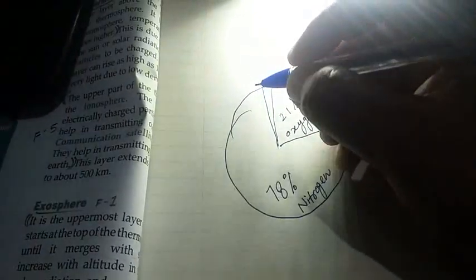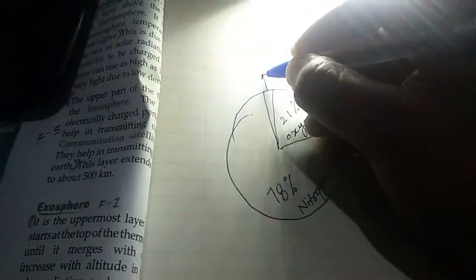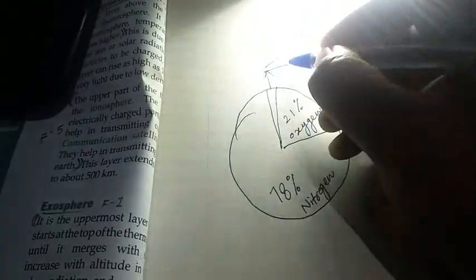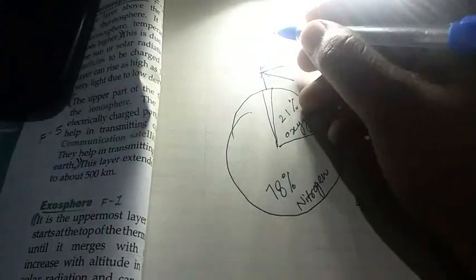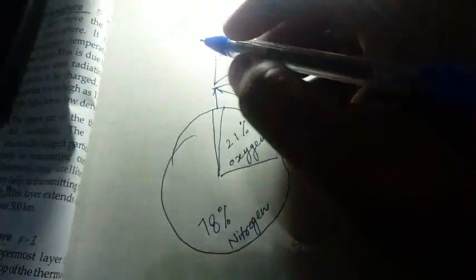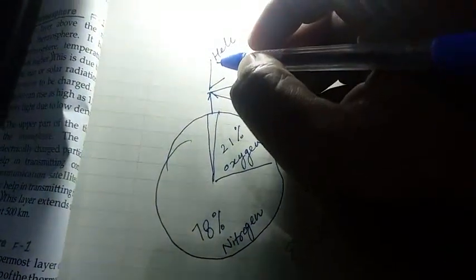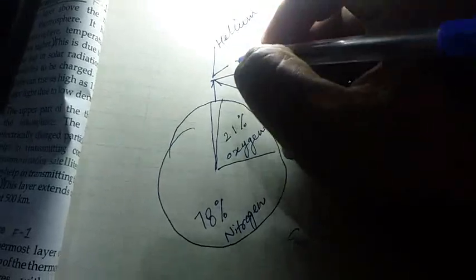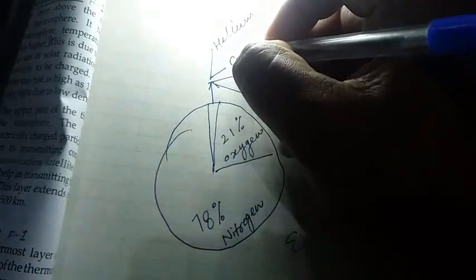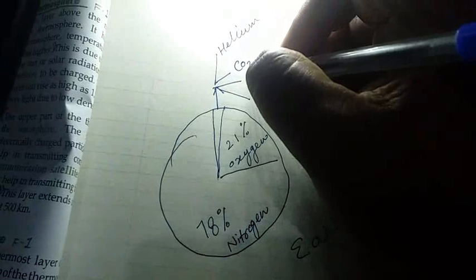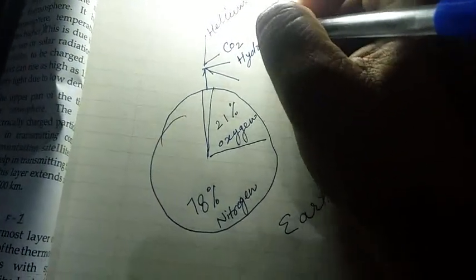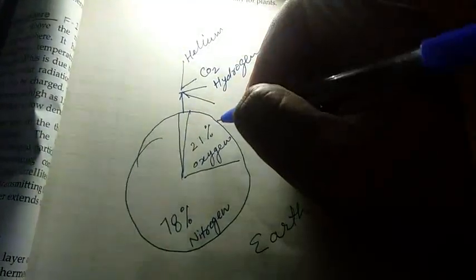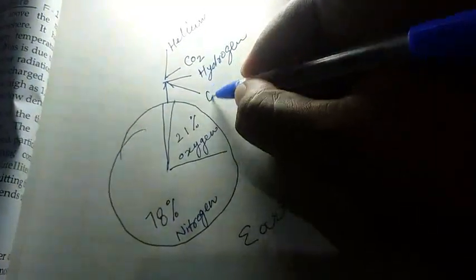and this percent contains various gases such as helium, carbon dioxide, CO2, and hydrogen, and the last one is other gases.